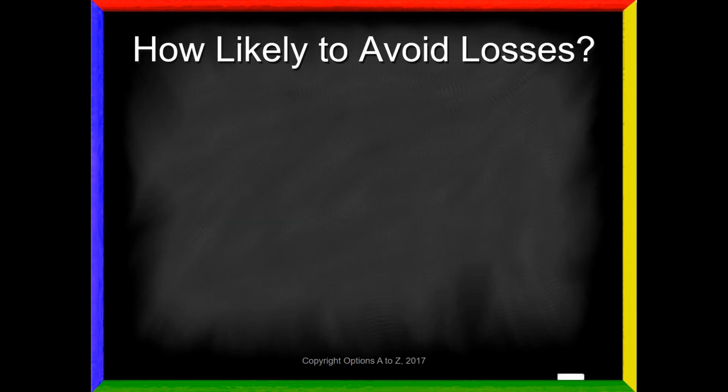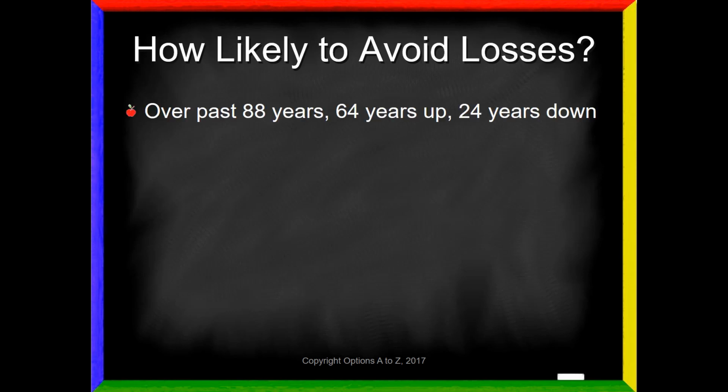So to make a claim like this, what it really comes down to, and this is the key point I wanted to emphasize in this video, it comes down to how likely are you to avoid losses? How good is a trading firm that says I can keep you in the markets and get you this 151% per year, but at the same time, I'm going to make sure that we avoid all losses so that we don't fall into this trap of needing bigger and bigger returns. Well, again, over the past 88 years, 64 years were up and 24 years were down. So that means that 73% of the time the market has had up years, and about 27% of the time it's been down.